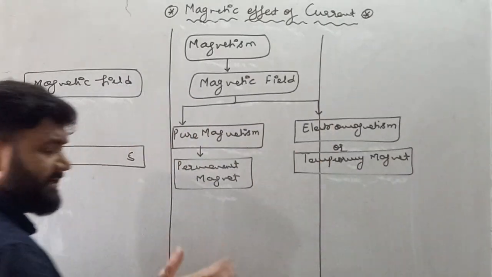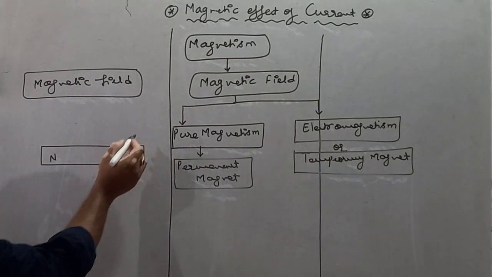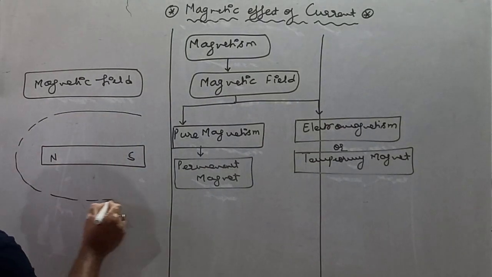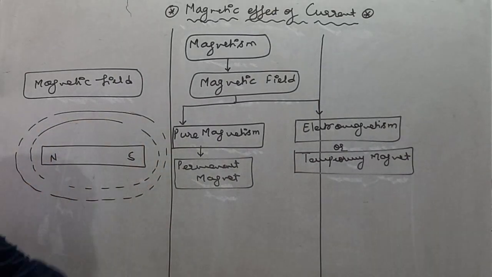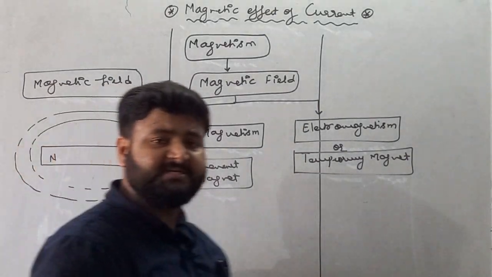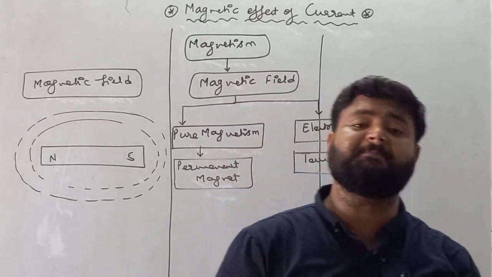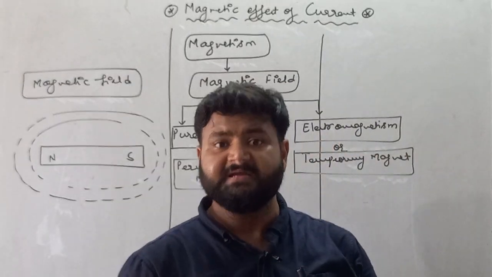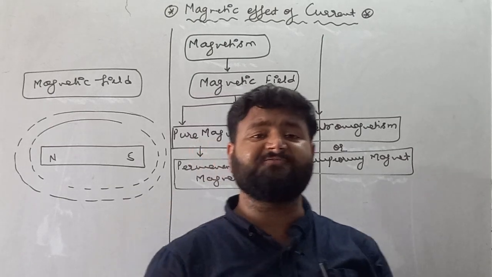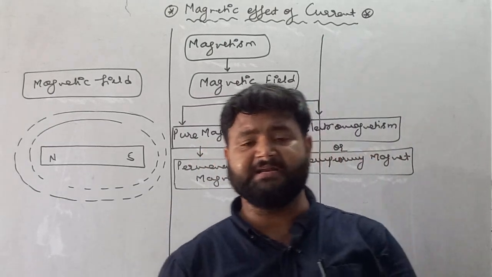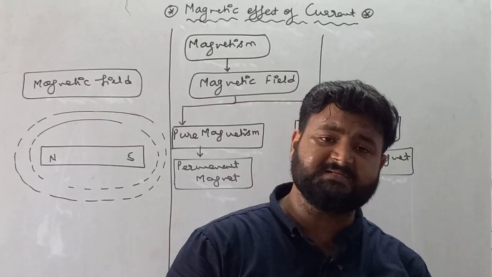Magnetic field is a region around any magnet in which if any other magnetic substance comes, it experiences a force. That force may be attractive or repulsive in nature.